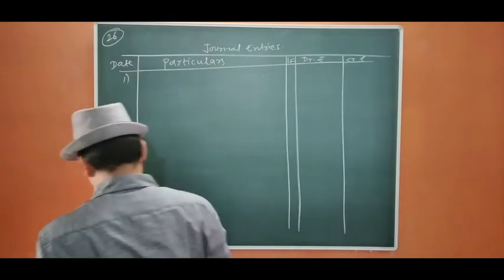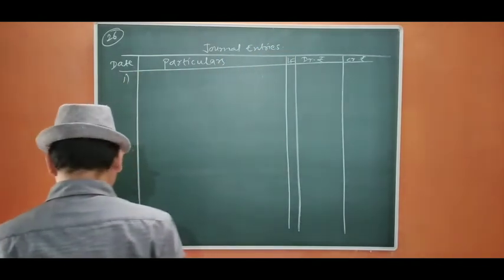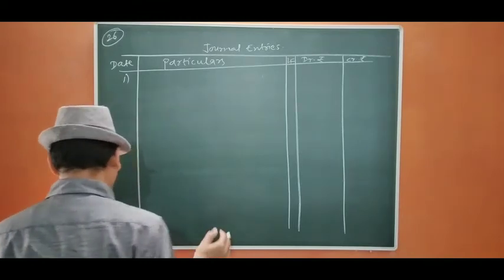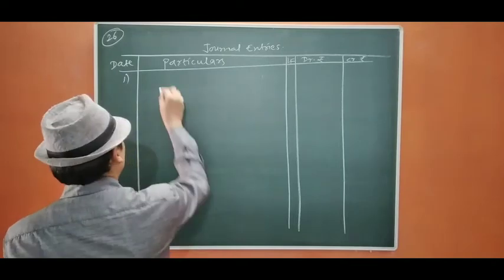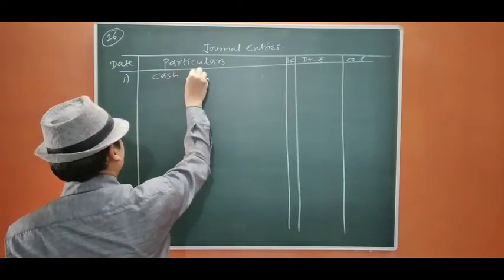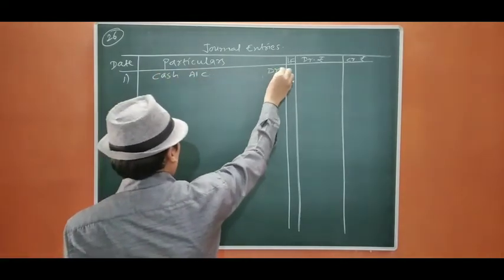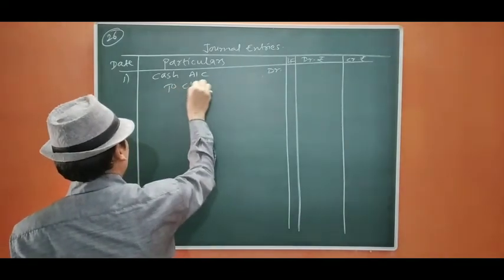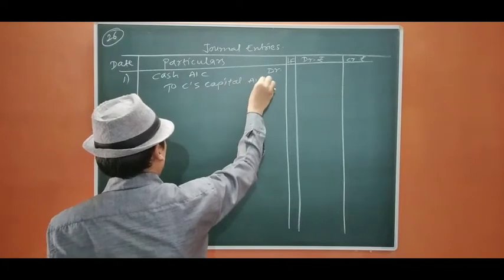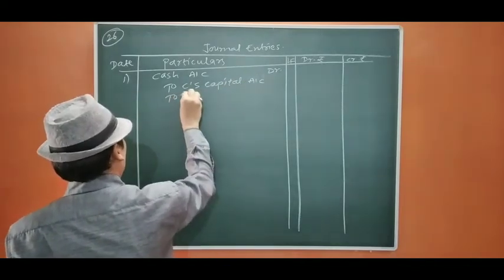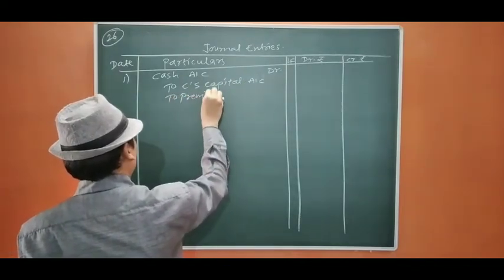First, now C brings capital as well as premium for goodwill. We are going to share that. So cash account debit to C's capital account, to premium for goodwill account.